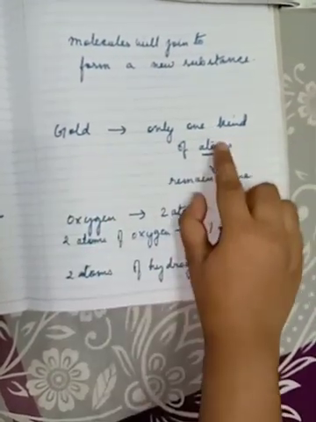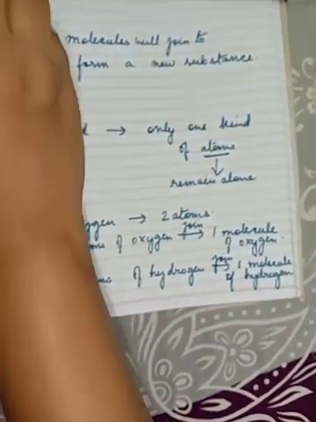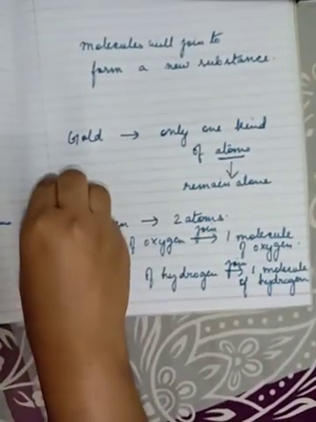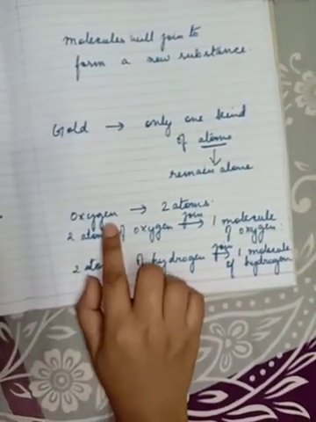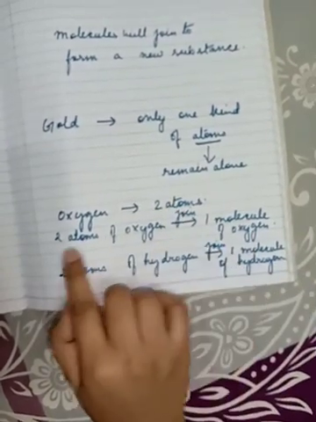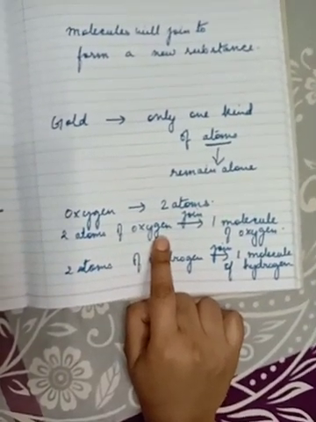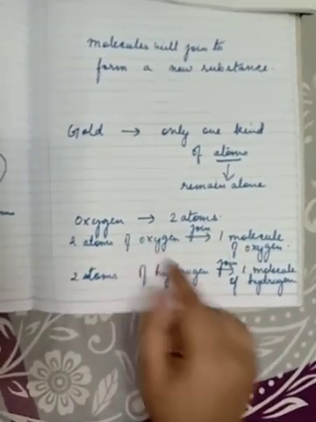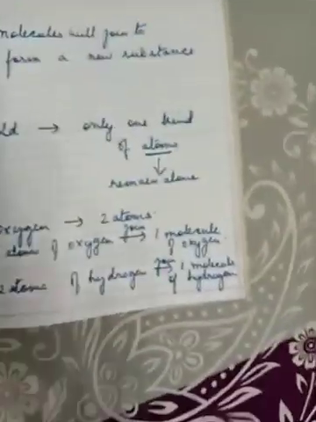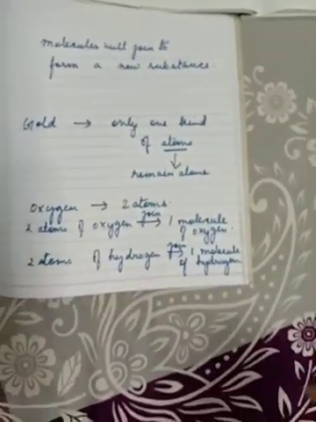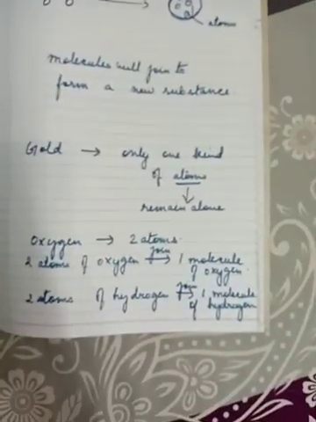Gold will have one atom. The molecule of gold will have only one atom existing independently, but a molecule of oxygen will have two atoms joined together. One molecule of oxygen will always have two atoms joined together. I hope you have understood.